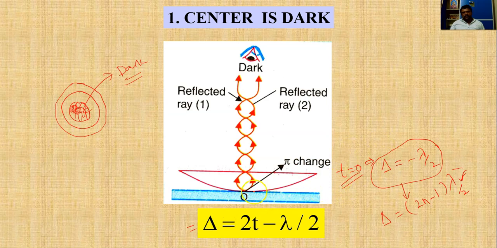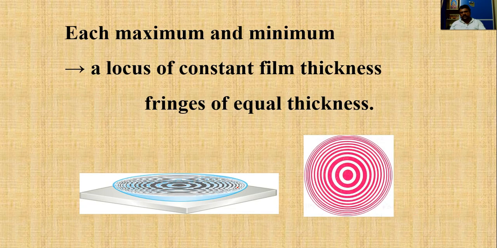At this point of contact, t is equal to 0, or simply delta is equal to minus lambda by 2. If you write it in general, we can write like this. This equation corresponds to a dark ring of Newton rings. That's why that center spot in Newton rings is always a dark spot.